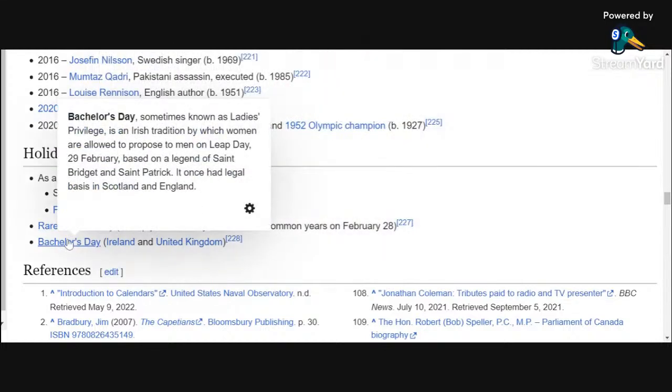Bachelor's Day in Ireland and England. And of course, women propose to men. Women ask men out. If they refuse, there are punishments, various things of that nature. It was legal in Scotland, England, Ireland. Irish tradition of women, it's kind of the basis for Sadie Hawkins Day to some degree. Bachelor's Day today here on Leap Day, so rare. It's so rare they made it once every 4 years to allow women to ask men out. It is Bachelor's Day here on February 29th, Leap Day today, back in the day.